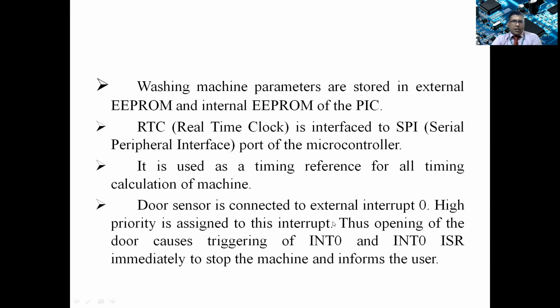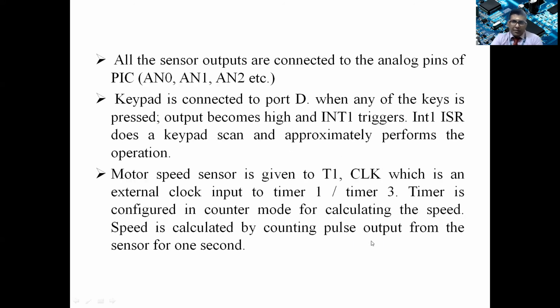The door sensor is connected to external input 0, and high priority is assigned to this input, because the door is very important. Whenever the door is open, the machine should come to a halt. This is the highest priority. The door triggers INT0, and an interrupt service routine immediately stops the machine, informs the user, and sounds the buzzer.